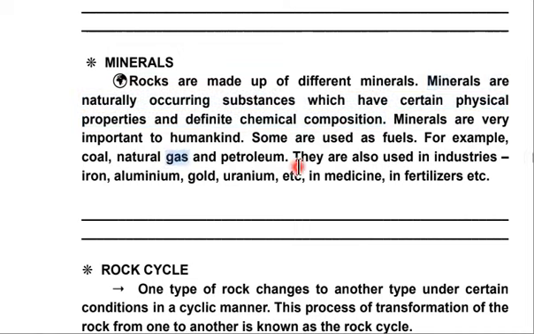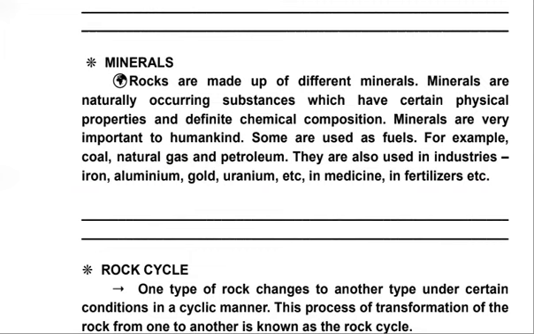Minerals are very important to humankind. Some are used as fuels, for example coal, petroleum, natural gas, etc. They're also used in industries, such as iron, aluminium, gold, uranium, etc., in medicines, in fertilizers, etc. Minerals are simply the substances which occur naturally.